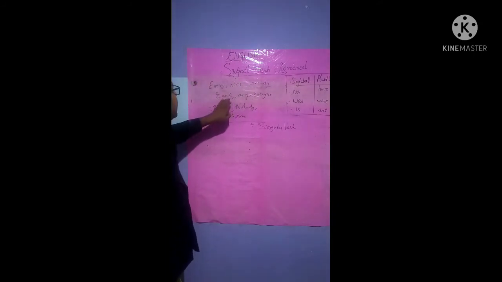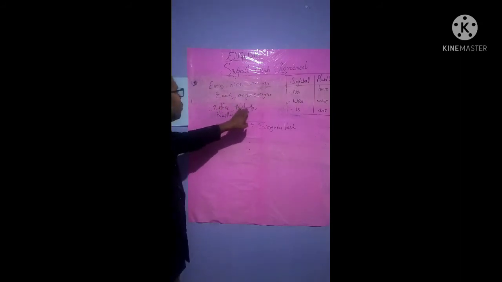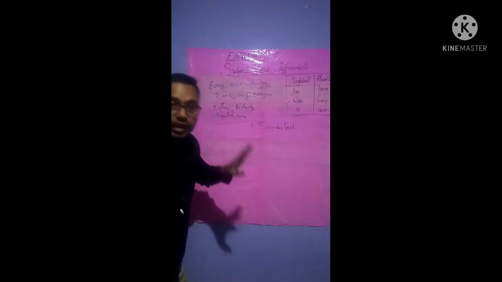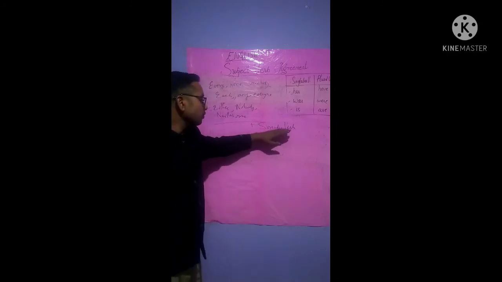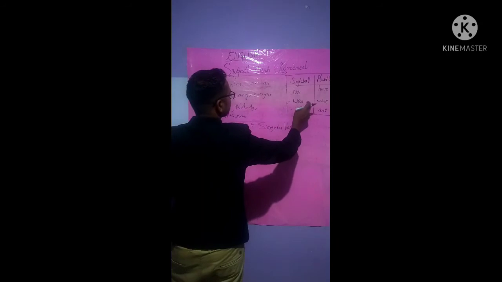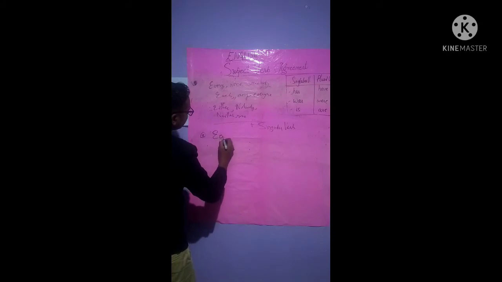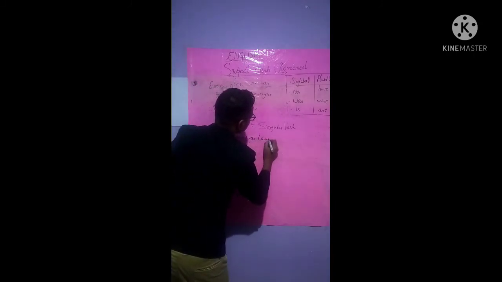We'll quickly move towards now the last rule, which says that if the word is every, no one, somebody, each, any, everyone, either, nobody, neither, none, at that time there will be singular verbs, that is has, was, is. Examples are, we can write example as everyone. See here, every, isn't it? Every is there, and here everyone is. So everyone was laughing, isn't it?